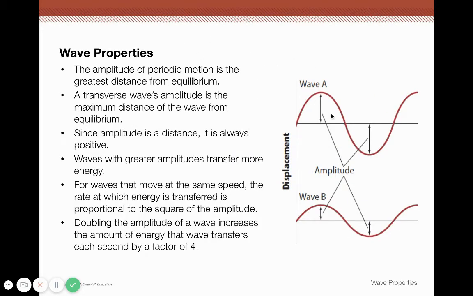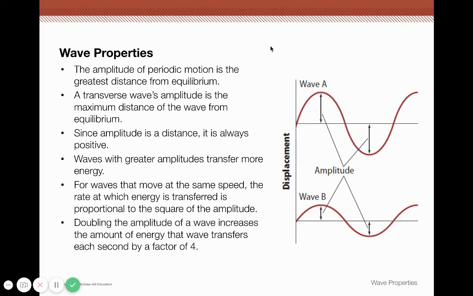So we're looking at our vocabulary again. So amplitude is how far away it is from your equilibrium point. Okay. And the crest and the trough are each separated by an amplitude from the equilibrium point. A transverse wave's amplitude is the maximum distance from the equilibrium. Since amplitude is a distance, it is always positive. Okay, even though this is below, like if we were looking at this as a graph, we would say this is negative. It's still a positive value.